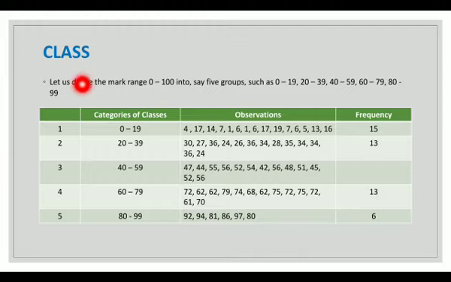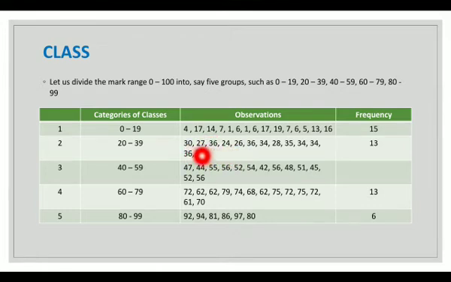What do you mean by class? Let us divide the mark range 0 to 100 into, say, 5 groups such as 0 to 19. The next ones are 20 to 39, 40 to 59, 60 to 79 and 80 to 99. Here are the observations and the frequency. We have to count the observations: 1, 2, 3, 4, 5, 6, 7, 8, 9, 10, 11, 12, 13, 14, 15. So when we count, we get 15 observations. So the frequency is 15.